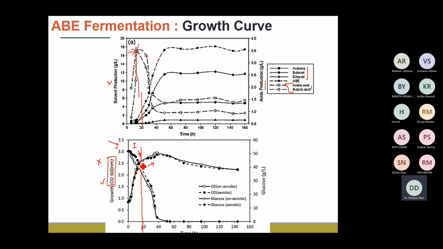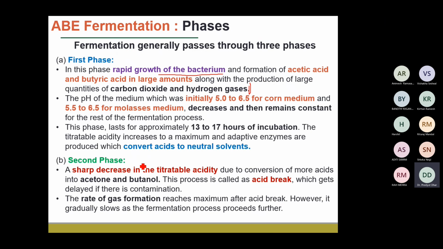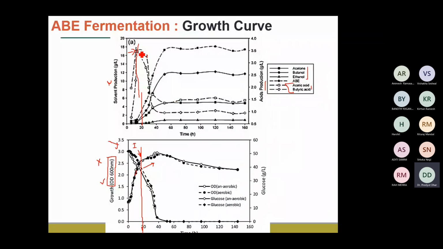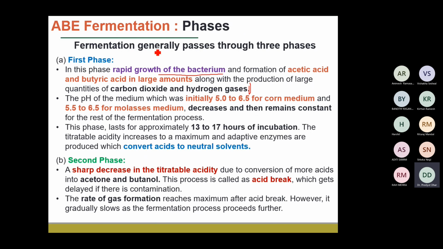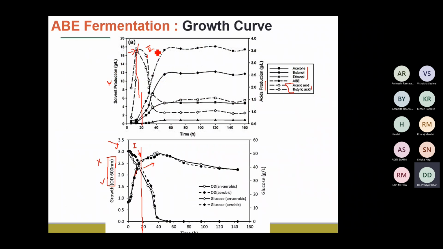Next, if you look into the second phase, what is happening? In the first stage we have the initial very high concentration of the acids, but in the second stage as we go, we will find that the concentration of the acids decreases drastically. Okay, and what is happening to the acids? The acids are being converted to the acetone and the butanol, and this point at which there is a sharp decrease in the concentration of the acid is actually called the acid break, and this is a very